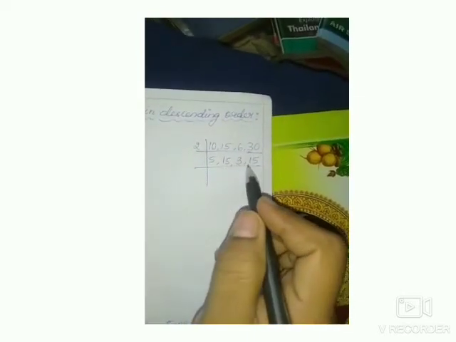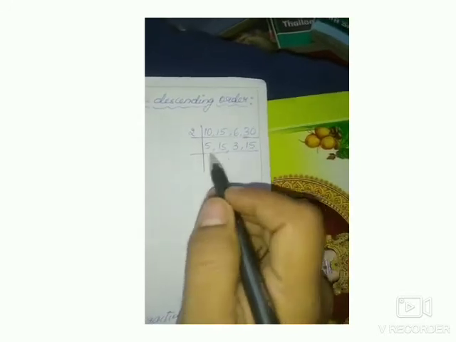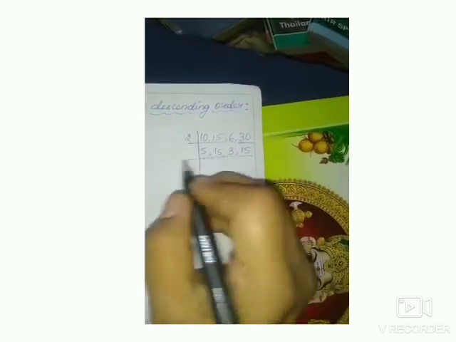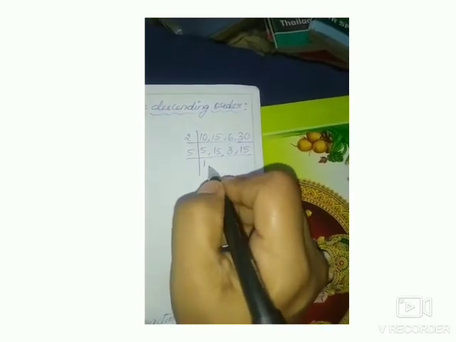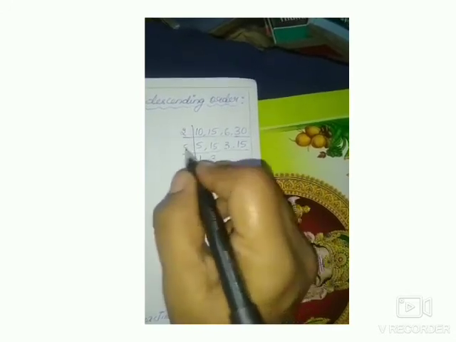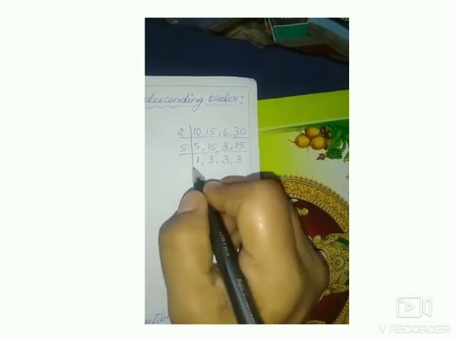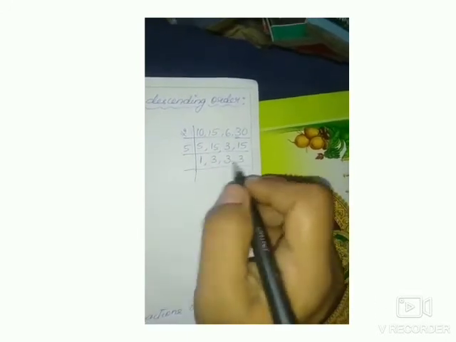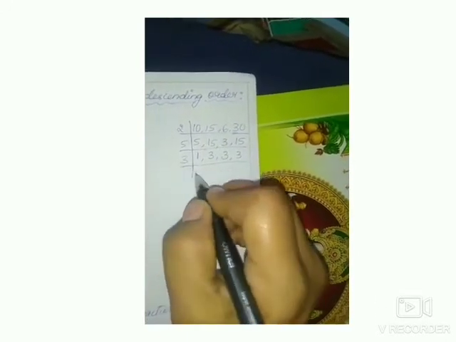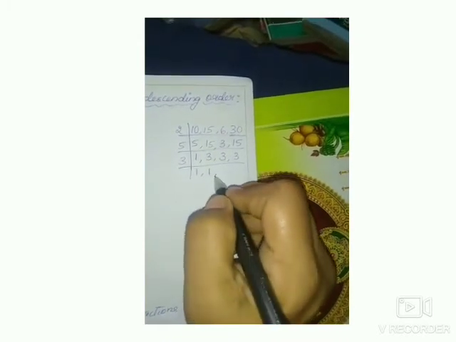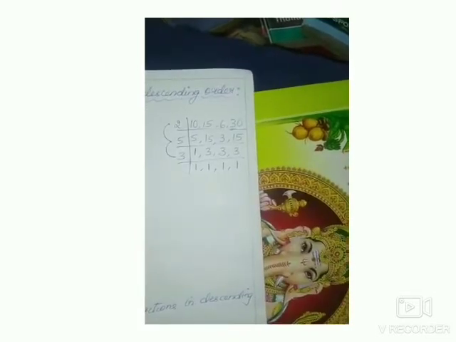Now next, not all, but maximum 3 are multiples of 5. So start with 5. 3 doesn't come in the 5 table, so 3 remains the same, 5 3s are 15. Now see children, all are multiples of the 3 table. So 1 remains the same, 3 1s are 3. Now all are 1. Now 2 5s are 10, 10 threes are 30. So what is the LCM? 30.